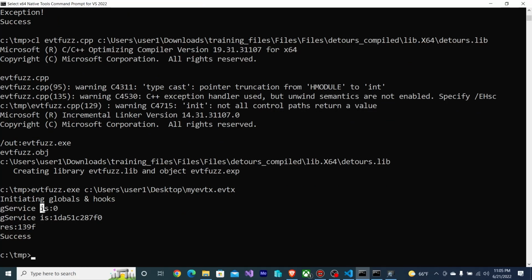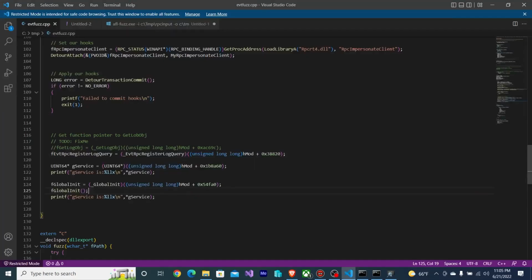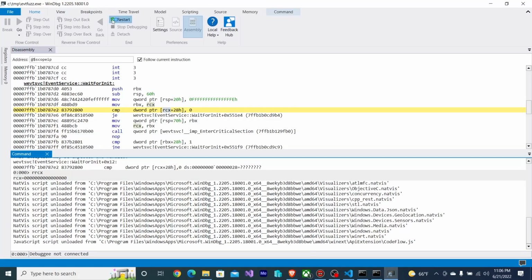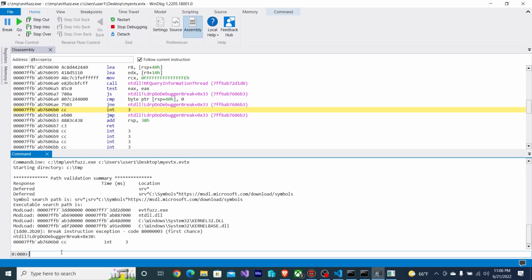Okay, so gservice is 0, we run init, and then gservice gets set to a valid pointer value. And this time we don't crash, but we do get an error result, right? Because 0 was success, non-zero was an error. So we're getting an error. I don't need these printfs anymore. And what I'm going to do now is I'm just going to step through it again in the debugger.